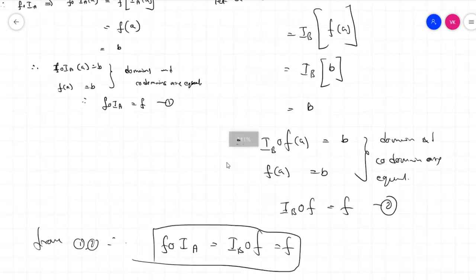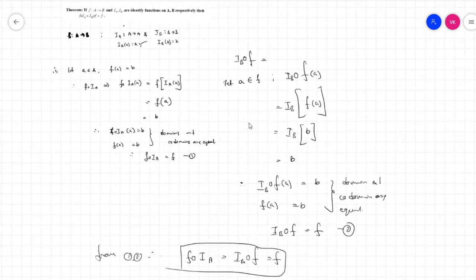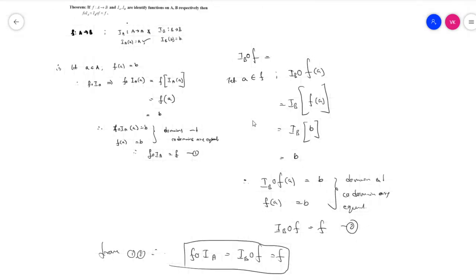Now for the fourth theorem. Okay, this is the fourth theorem, and now we have to enter the proof.